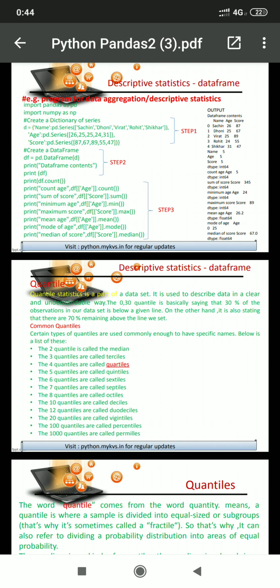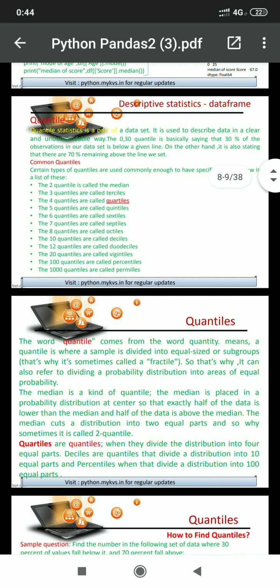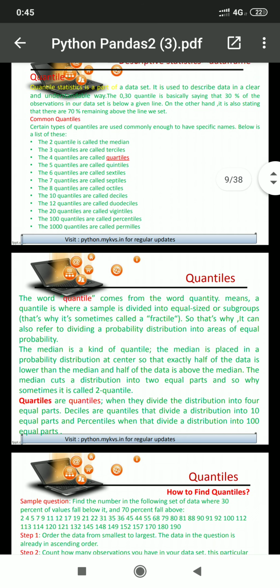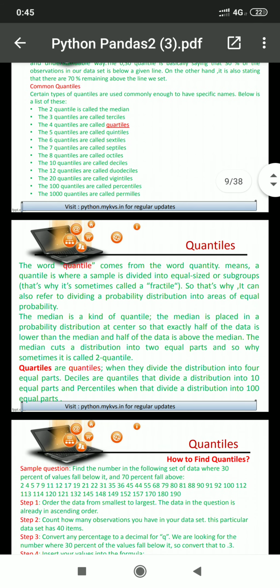In that case, we can find out terciles. So the word quantile comes from the word quantity. First of all, a quantile is where a sample is divided into equal-sized subgroups. That's why it can also refer to dividing a probability distribution into areas of equal probability. The median is a kind of quantile.